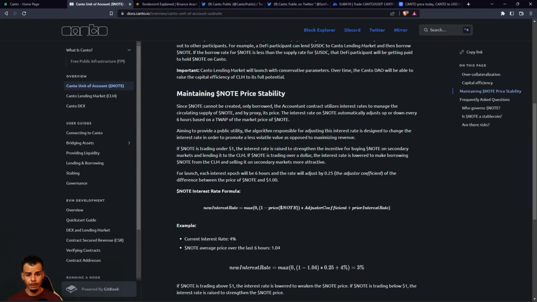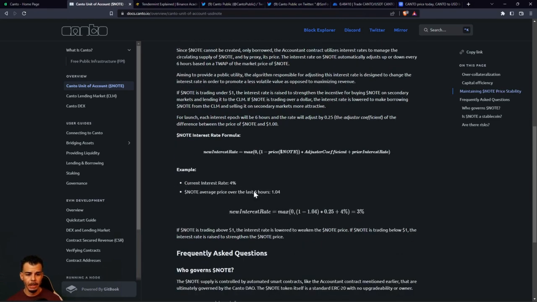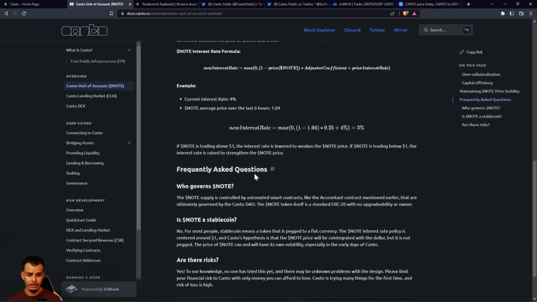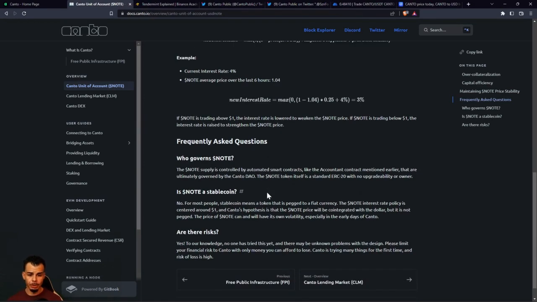So for launch, each interest epoch will be 6 hours and the rate will be adjusted by 25 cents. The adjuster coefficient of the difference between the price of note and the $1. So this is the math behind it right here. They got some examples. The current interest rate is 4%. Note average price over the last 6 hours will be $1.04. So you guys can dig a little bit deeper into this. We're going to go into these questions because I'm sure that these are questions that you might have, and I think they answer them very well.